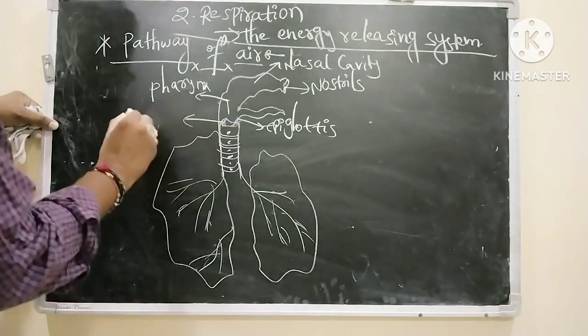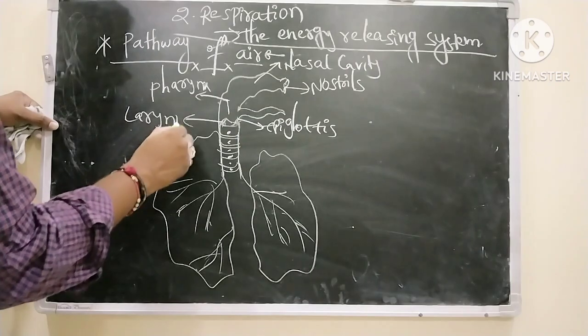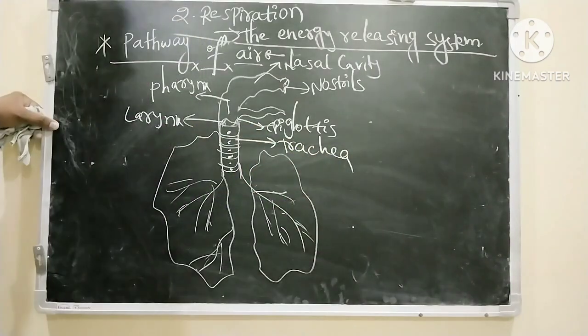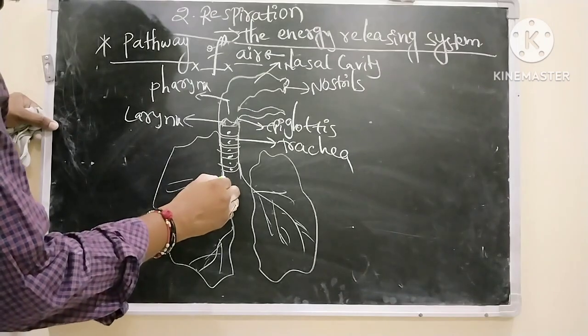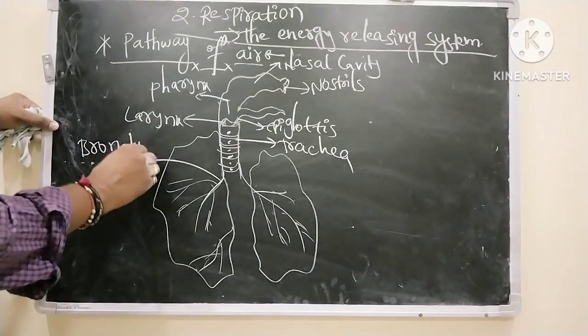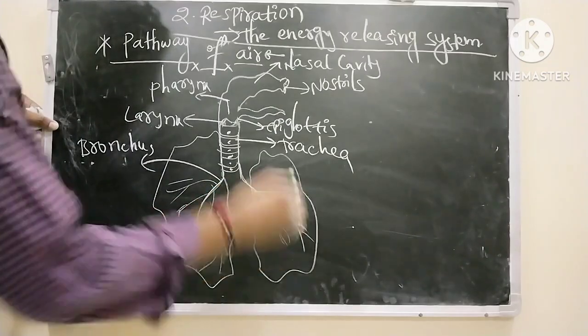This is the larynx, trachea, and this branch is called the right bronchus, and this is the left bronchus.